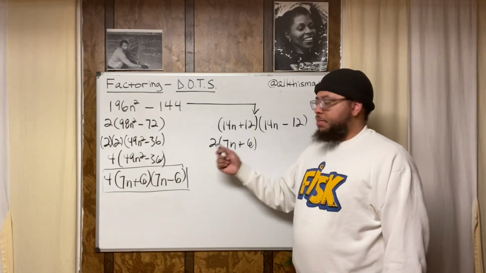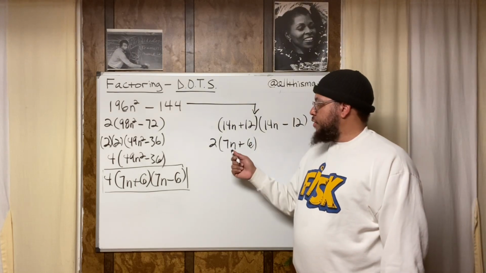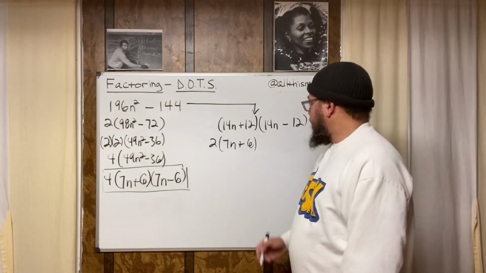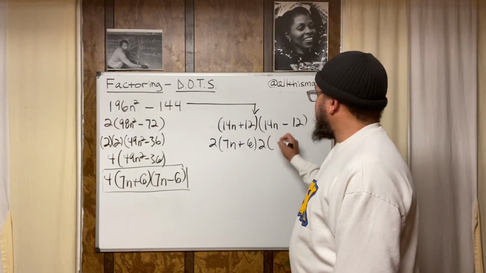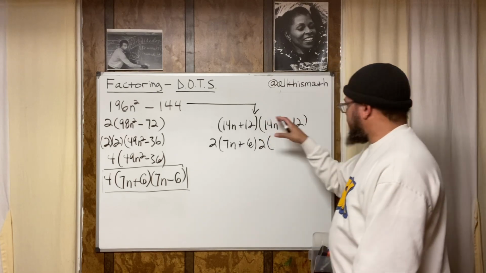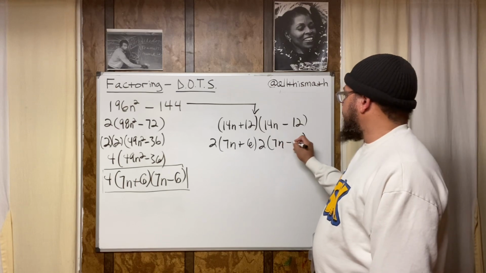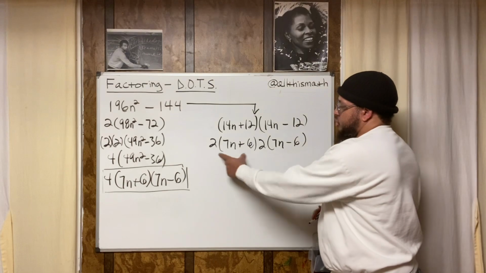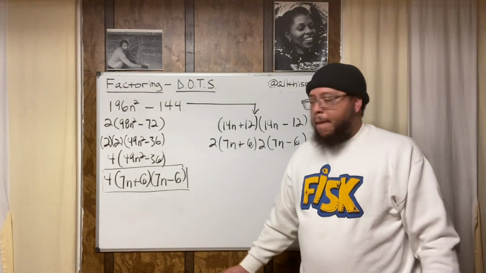And you know this is correct because if you distribute, you're going to get back to what you started with. 2 times 7n is 14n. 2 times 6 is 12. So that's proof that you did it right. But then it's the same thing, except for the minus sign. So what you're going to do is pull a 2 out of this binomial right here and do the same thing. Then you're going to divide. You're going to have 7n, except now you're going to have 7n minus 6, right? So now you got 2 times the quantity 7n plus 6 times 2 times the quantity 7n minus 6, right?